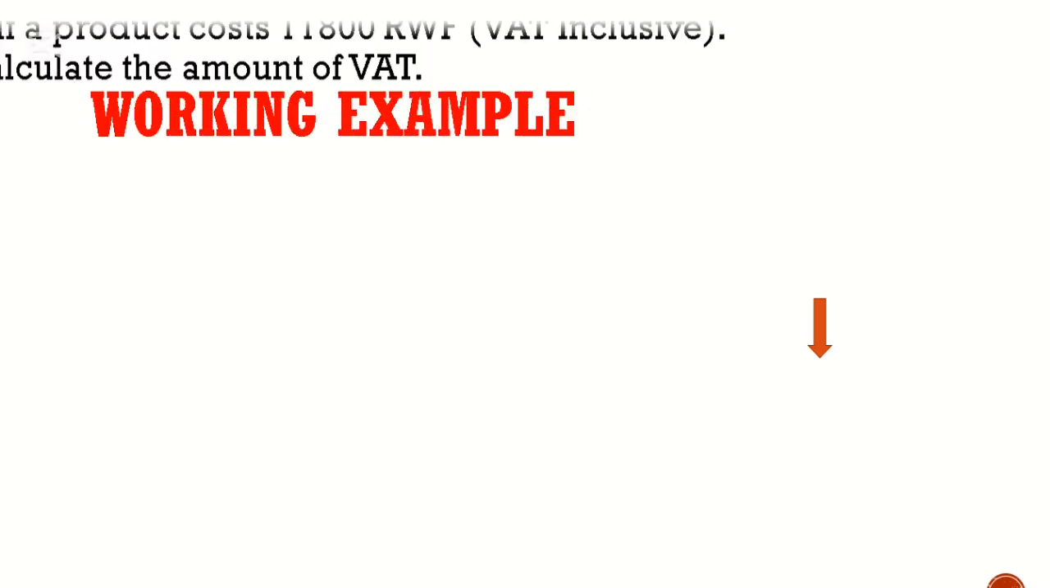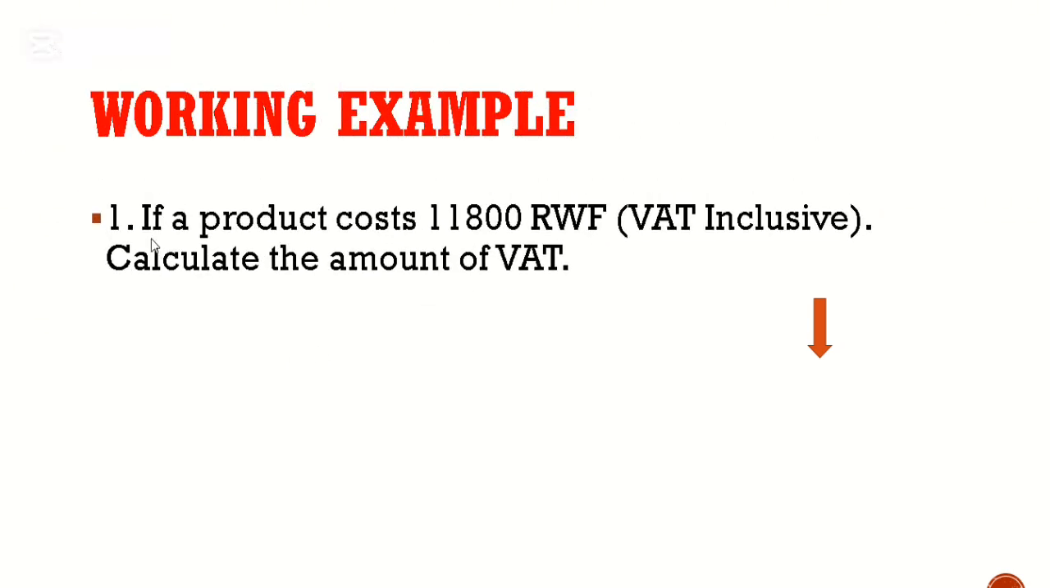Now, let us go through a working example. You know, CBC is about learning by doing. Take a draft, take a piece of paper with a pen, and I'm going to show you how to deal with VAT inclusive. Suppose that a product costs 11,800 francs, but it is VAT inclusive. This is actually the value of a product. Can you calculate the amount of VAT?